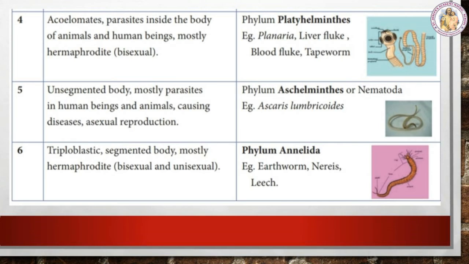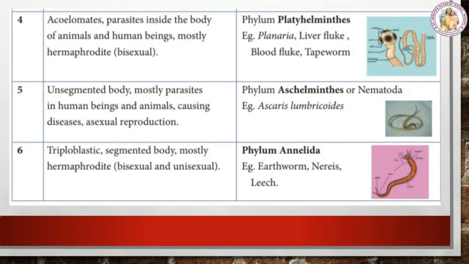Next, phylum Platyhelminthes, examples Planaria, liver fluke, blood fluke and tapeworm. The general characters of these animals are they are acoelomates, that means they lack a cavity between the body wall and the digestive tract. Next, parasites inside the body of animals and human beings. Mostly they are hermaphrodite. That means they have both male and female reproductive systems in their body.